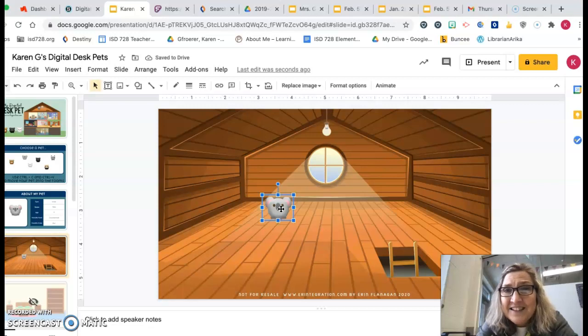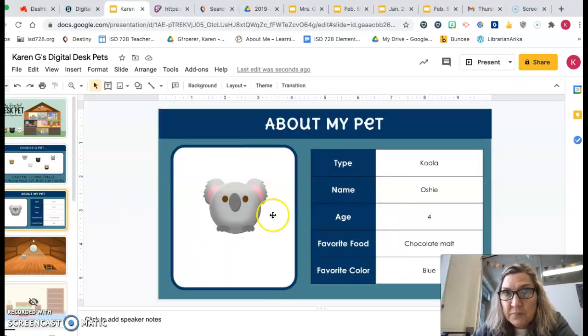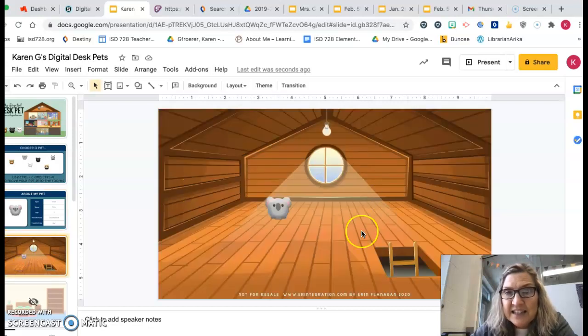Now I don't want my little guy floating, so I'm going to put him down here. All right, that's all I want you to do today. I know it's not a ton. We're going to build on this and add stuff to it, but I really want all of you to be with me when we do that, okay? So your job is to choose a pet, do your pet's profile, and the last thing is to put your pet into that room and have him on the floor, not on the ceiling or the walls. And it might be a she. I just keep saying he.